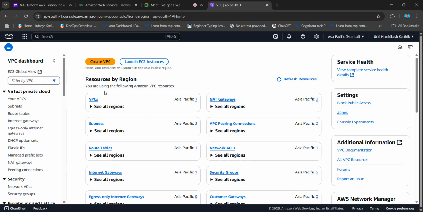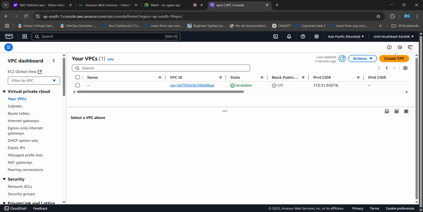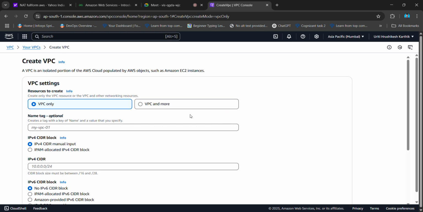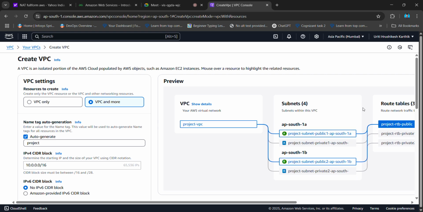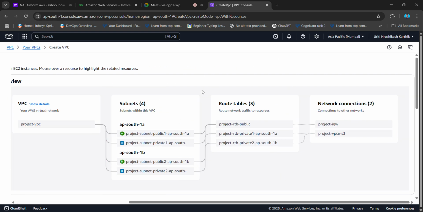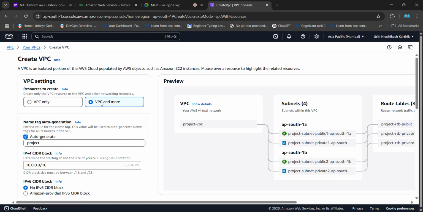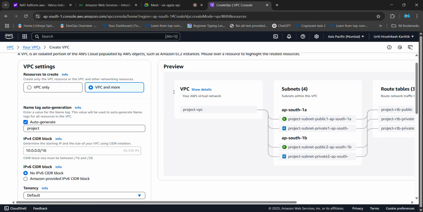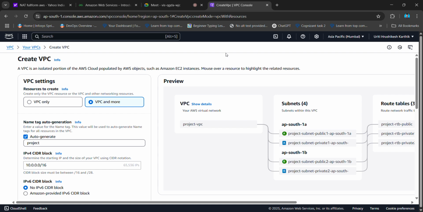Okay, here click on VPC, then create VPC. If you click on this button, you'll be shown the whole process which we have discussed earlier. What does this mean? It means everything gets created by default. So that's the meaning of VPC and more. Along with VPC, these all also get created, which is a very simple task.